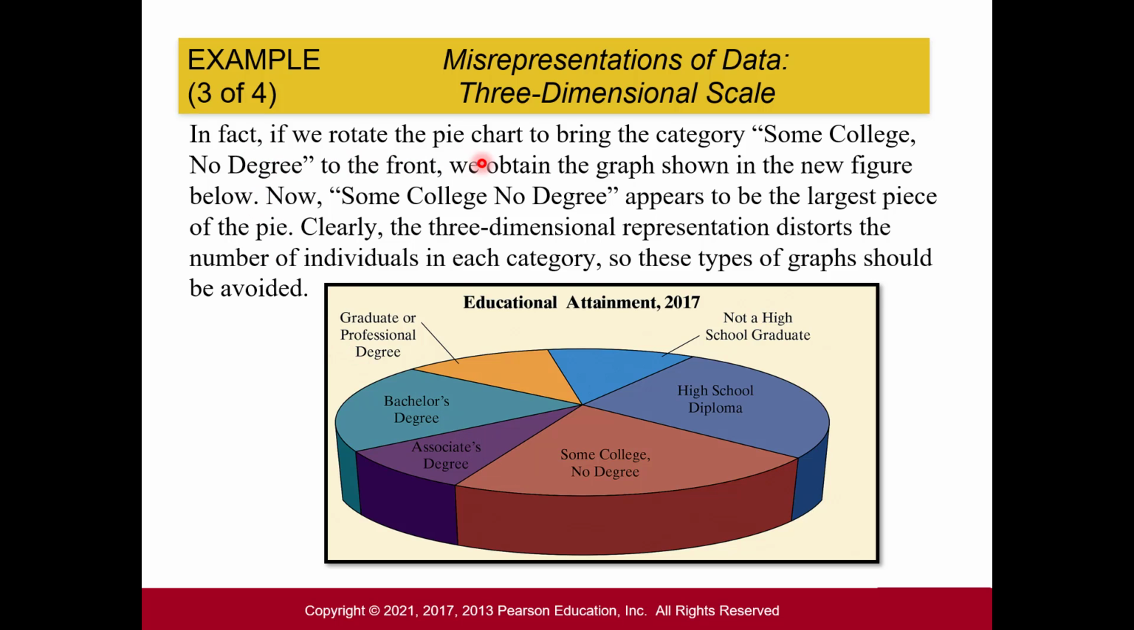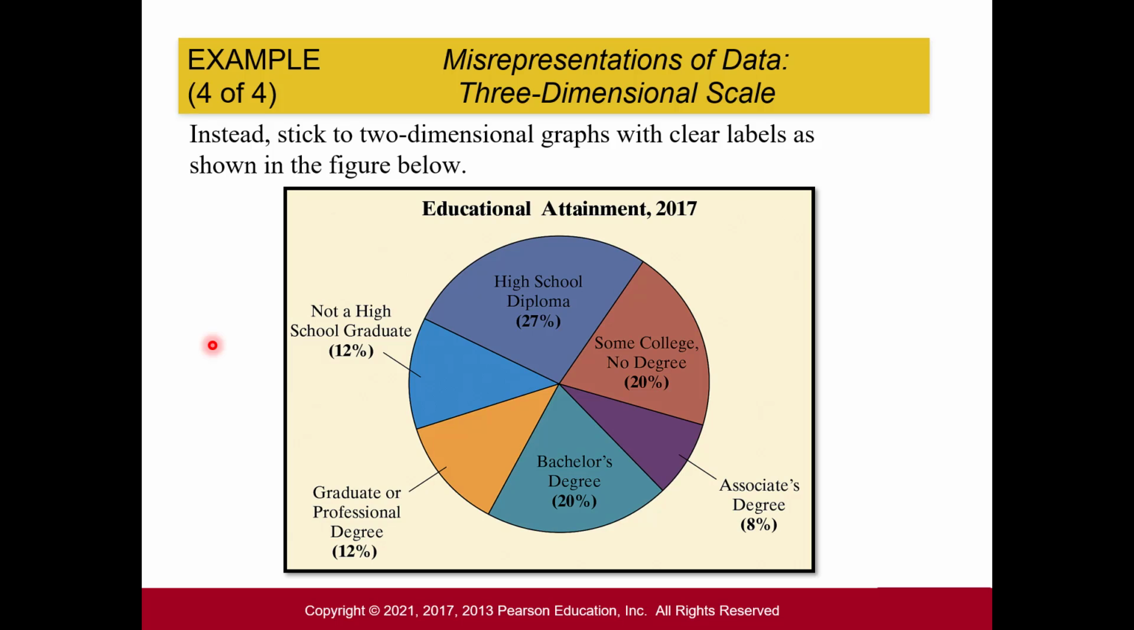So in fact, if we rotate the pie chart to bring the category some college, no degree to the front, we have this figure. So basically in this 3D view, anything in the front just looks larger. So now some college, no degree appears to be the largest piece of pie. And so the three-dimensional representation distorts the number of individuals in the category, so we should avoid these types of graphs. So here's a better one, two dimensions, and we have the percentage values. So this is much more understandable for someone looking.